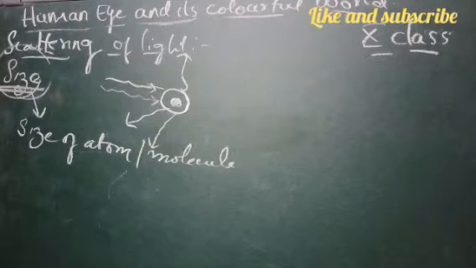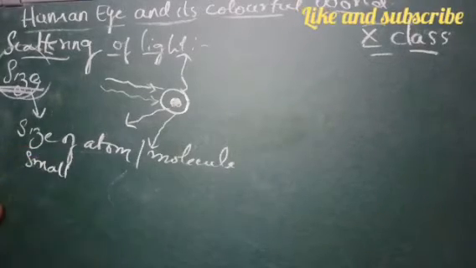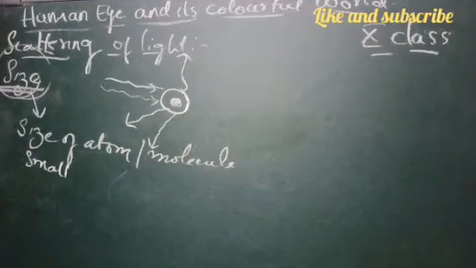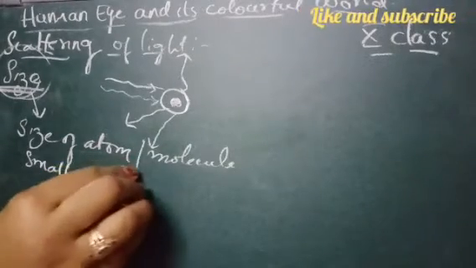If the size of the particle is very small, then it will be affected by higher frequency, that is lower wavelength light.